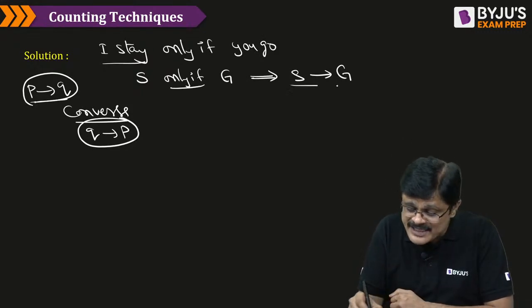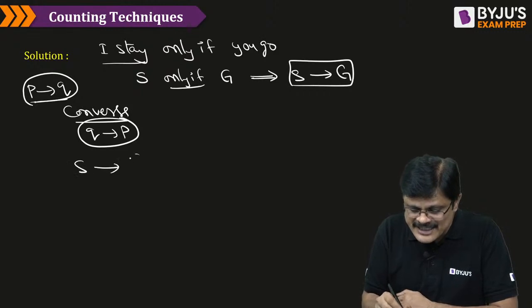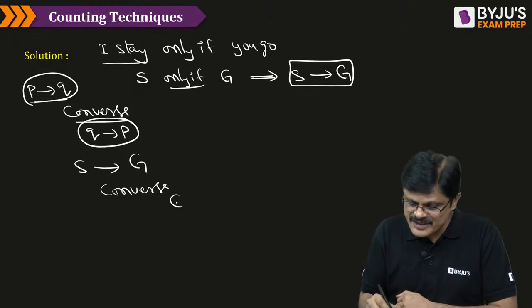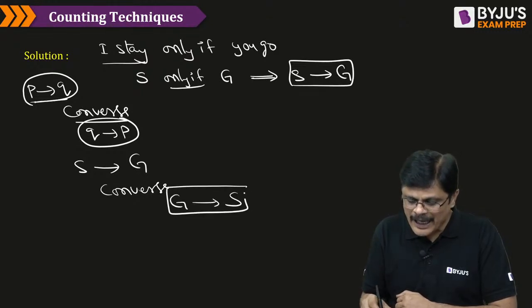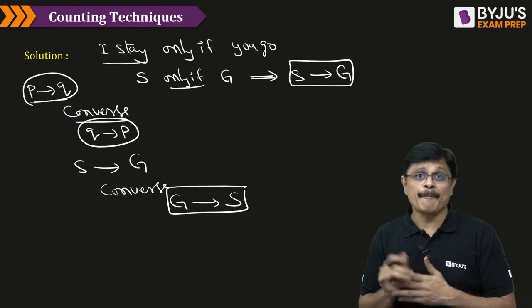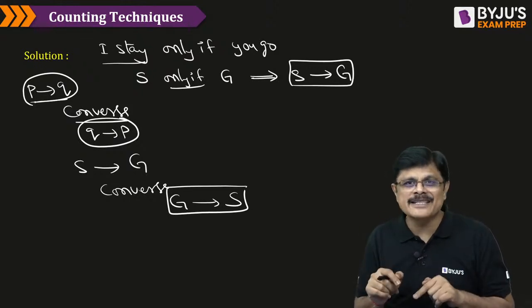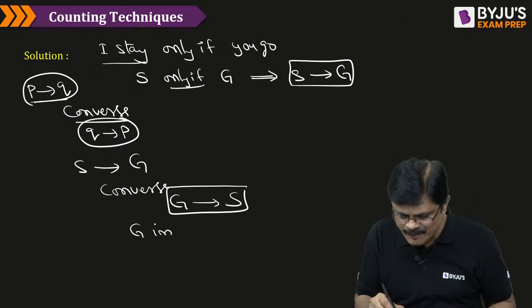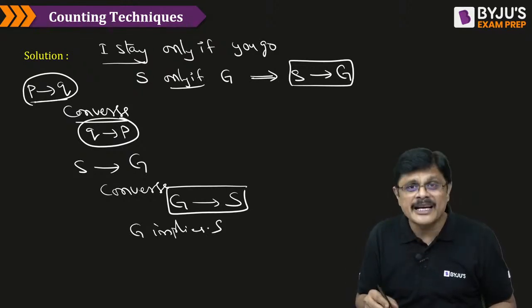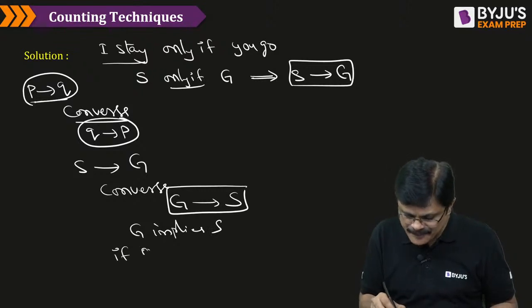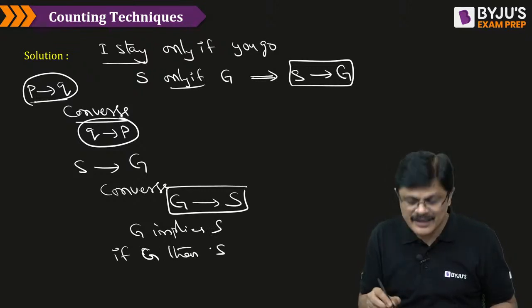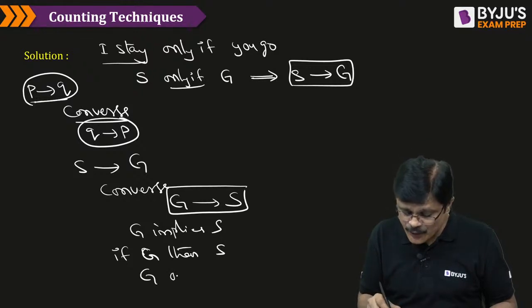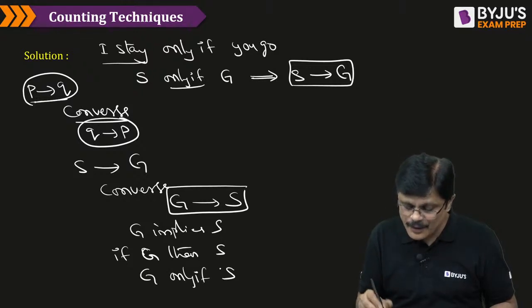So for the statement which is given, S implies G, what is the converse of this? G implies S. So you have to identify where this G implies S is. But even G implies S can be expressed in different ways. What are the different ways? It can be expressed as G implies S, as if G then S, or as G only if S, or as S if G.